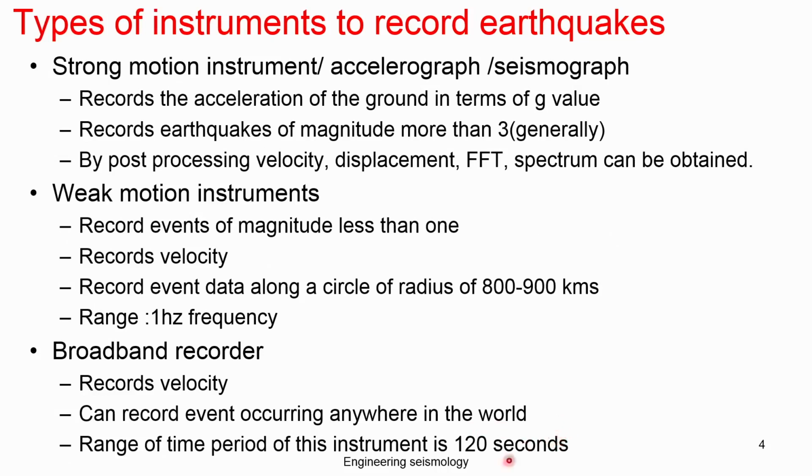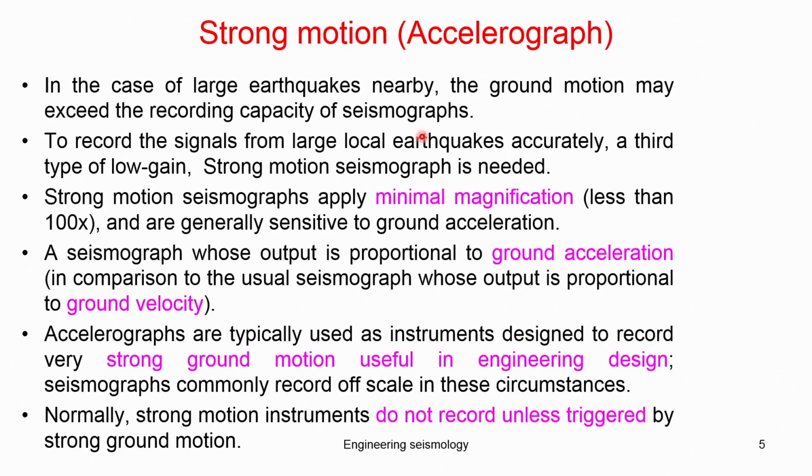could record 120 meter per second capacity, and also weak motions and strong motions. So, we have three categories of seismic instrument with us, which we will use for recording some kind of signals. To know more about the strong motion accelerogram: in the case of a large nearby earthquake, the ground motion may exceed the recording capacity of the seismogram, basically the velocity capacity of the seismogram. To record signals from a large local earthquake, accordingly a third type, the low gain and strong motion seismogram, is needed.